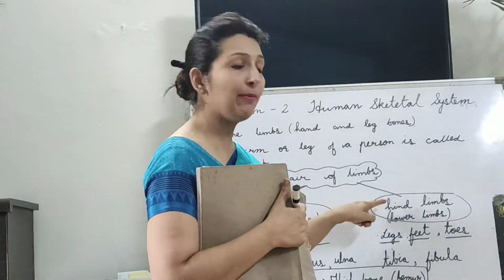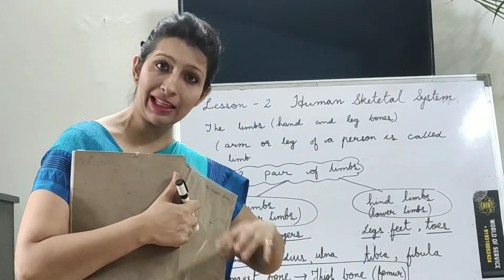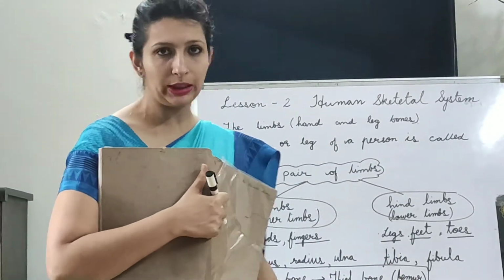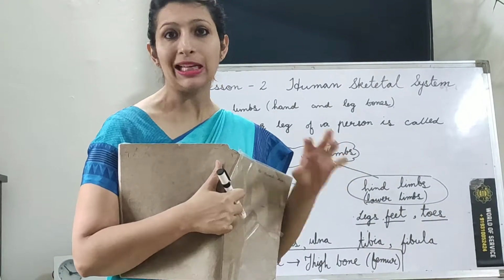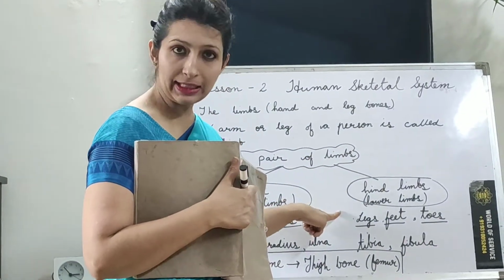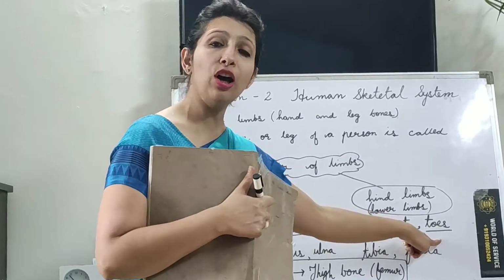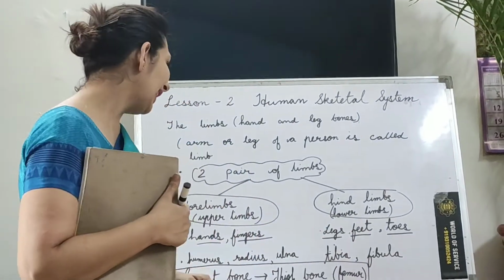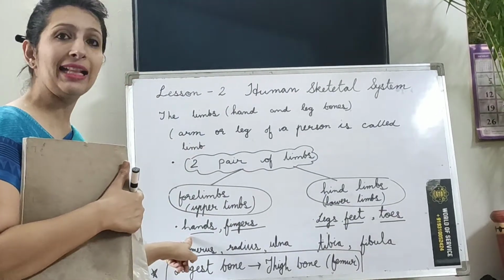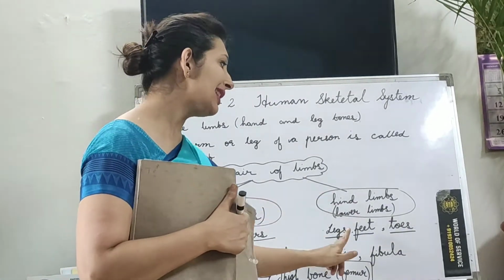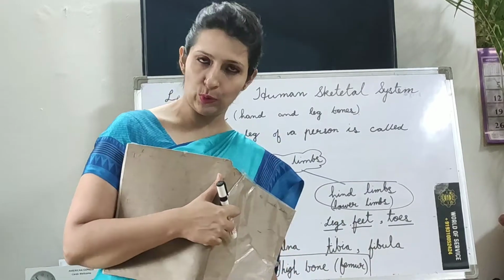Okay, now hind limb are also known as lower limb. Lower means they are on the lower side of the body, okay, that is why they are known as lower limb. Now lower limb consists of legs, feet and your toes. Okay, so two things, forelimb, hind limb. Forelimb means hands and finger, hind limb means legs, feet and toes.